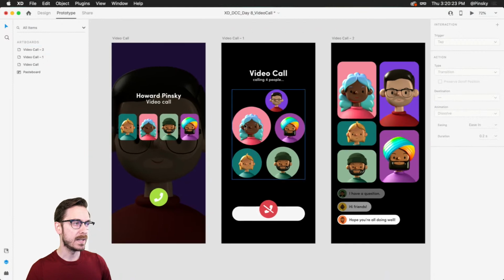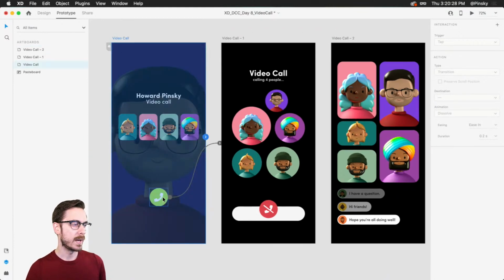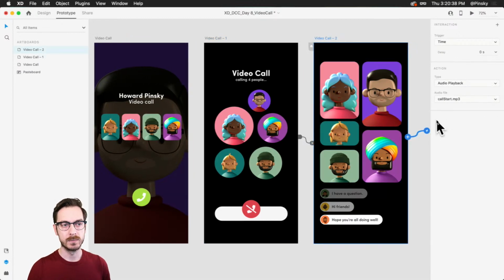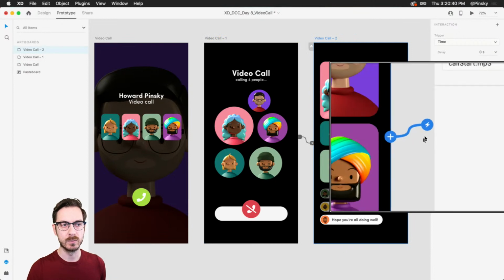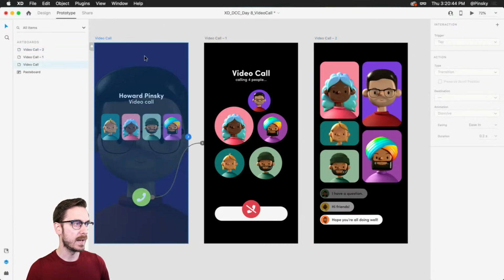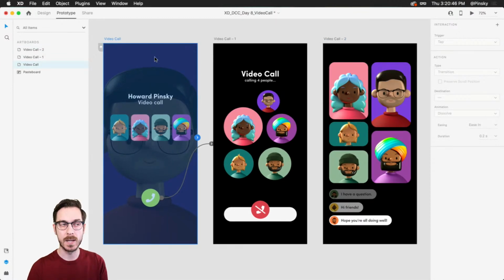So we've gone ahead and set up the entire interaction. We have our wire going from this artboard, the first one, to the second, with an audio trigger, and from this one, a time trigger to the third, and then we have our little sprout, whatever you want to call this, little wire, that's going to initiate the call. So let's go ahead and see if this works. Hopefully you can hear my audio. You should be able to. Well, let's go ahead and see it.